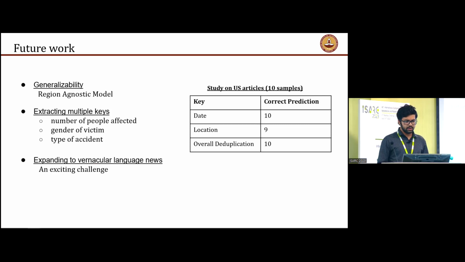We can also extract different keys such as the number of people affected, the gender of the victims, and what kind of accident it was. Did the building collapse or did the bridge collapse or similar? So that's one of the areas where we're trying to work. Another area is to expand our model to vernacular languages. As you know, in India, there are several languages, and most of the local accidents are reported in these languages and not in the traditional English newspapers.